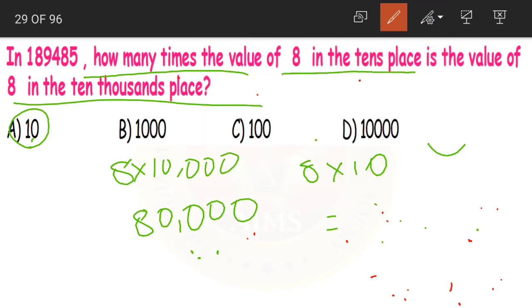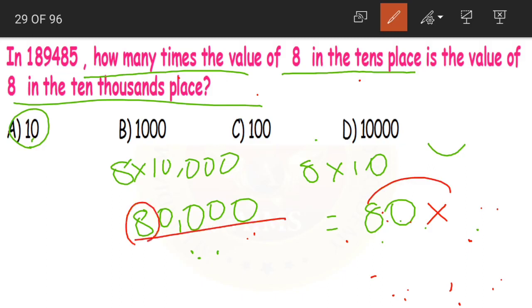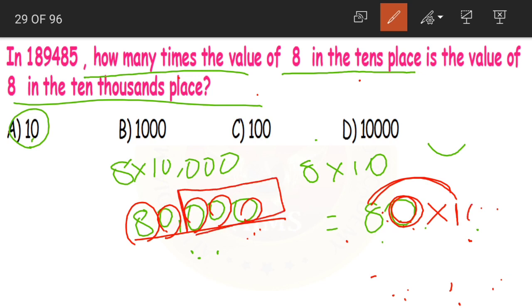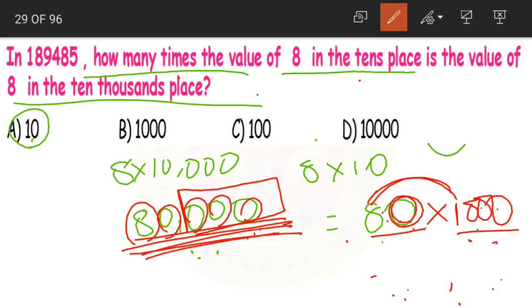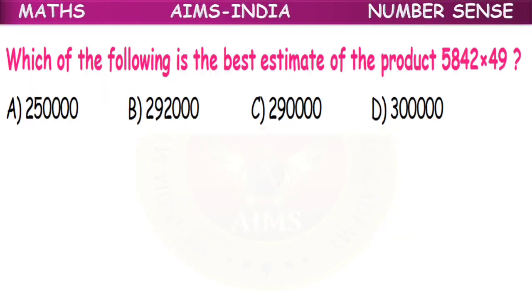And the other way is, we know by multiplying with what we get 80,000. So 8 ones are 8. Now after 8 we need 1, 2, 3, 4 zeros, but here we have only 1 zero. So how many zeros are we missing? 3. So after 1 I will just place 3 zeros, and it will give me 80,000. 80 into 1000 is equal to 80,000. 8 ones are 8, and then we need 4 zeros. 1 is already here and 3 are kept after 1. So 80 into 1000 will be the correct answer.